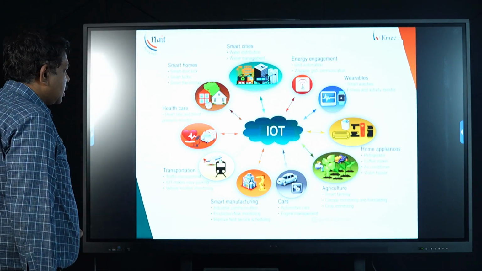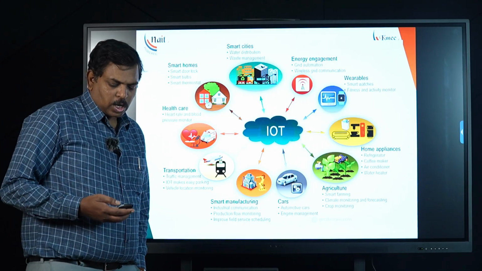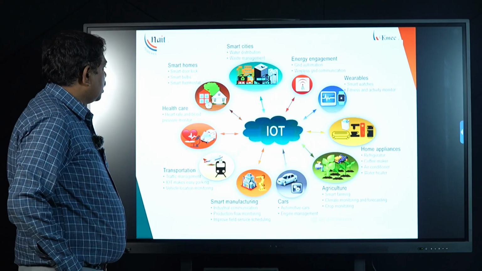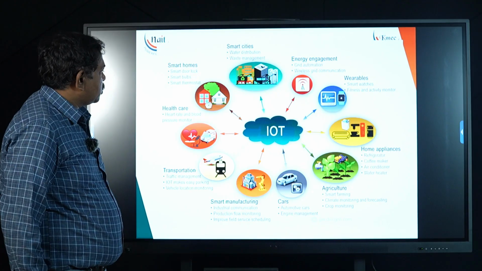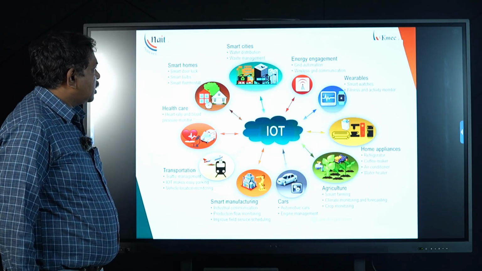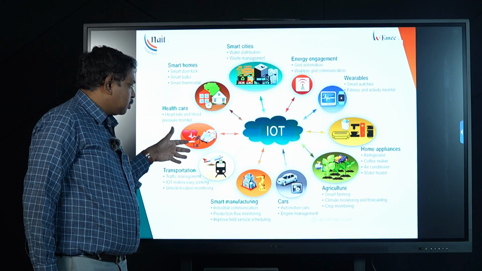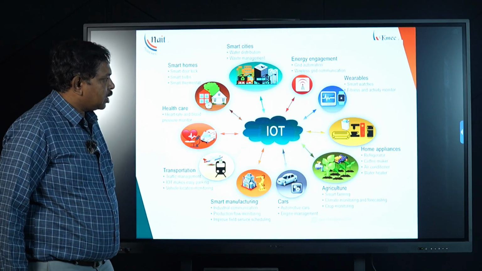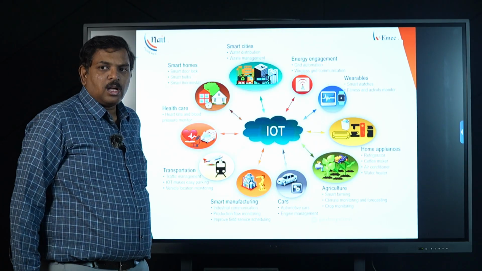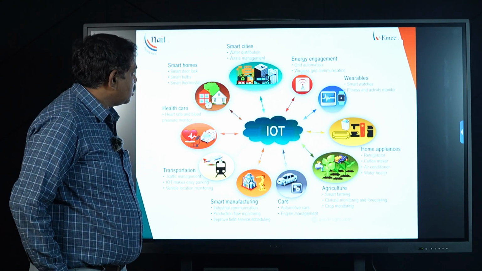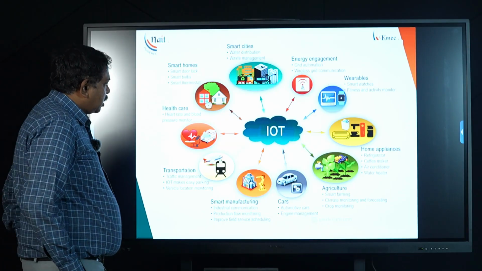Nowadays, the Internet of Things is becoming a choice for many applications. Governments and private institutions are going for smart cities, smart homes, smart healthcare, transportation, smart manufacturing, cars, agriculture. Everywhere IoT is being deployed, where small devices process information with limited bandwidth with the help of sensors and IoT devices.